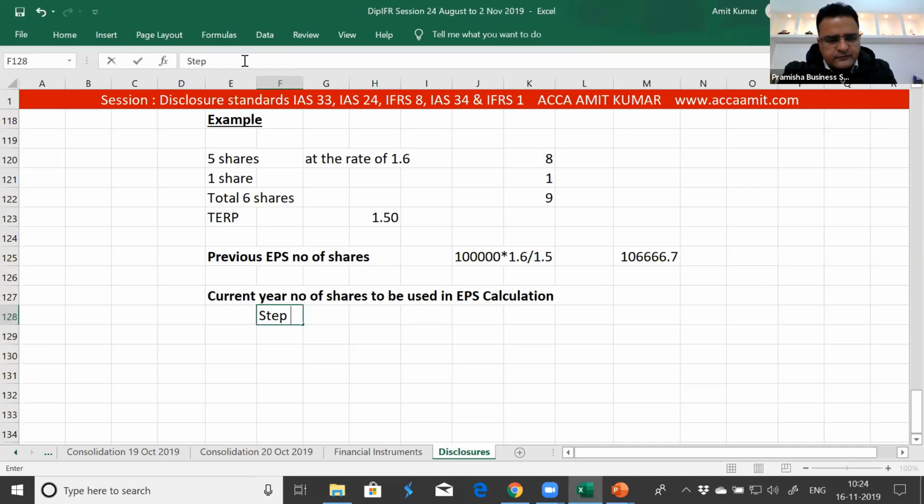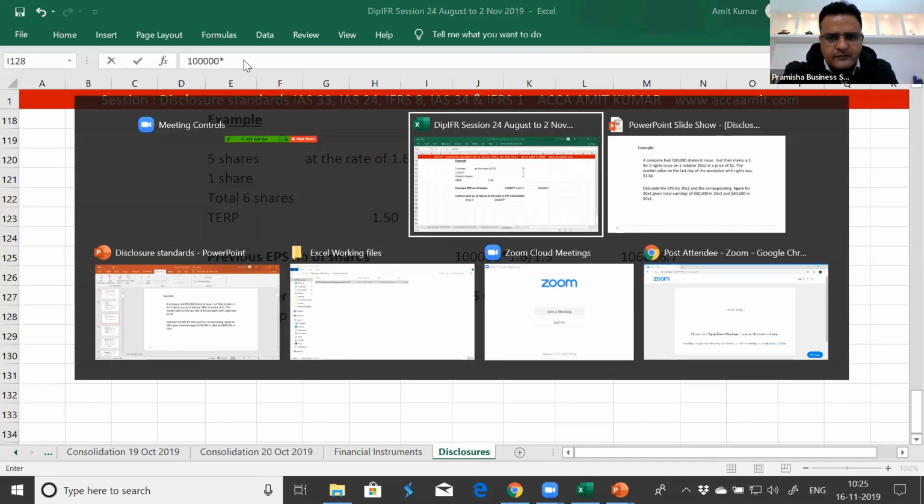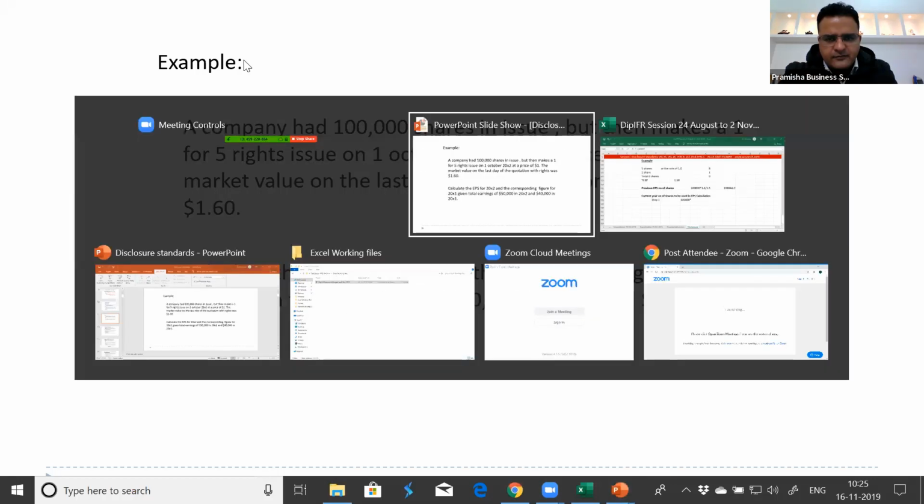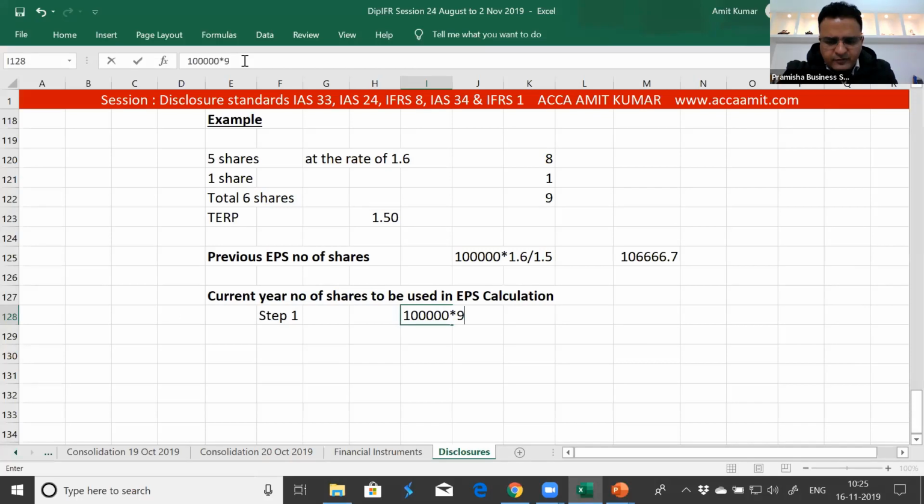Step 1, number of shares in issue for the period before the rights issue, number of months. This happened in October, so 9 months for the period before the rights issue. Fair value of the share 1.6 divided by 1.5.